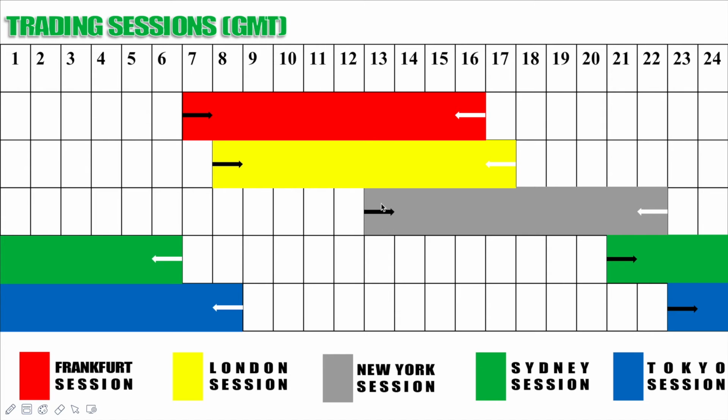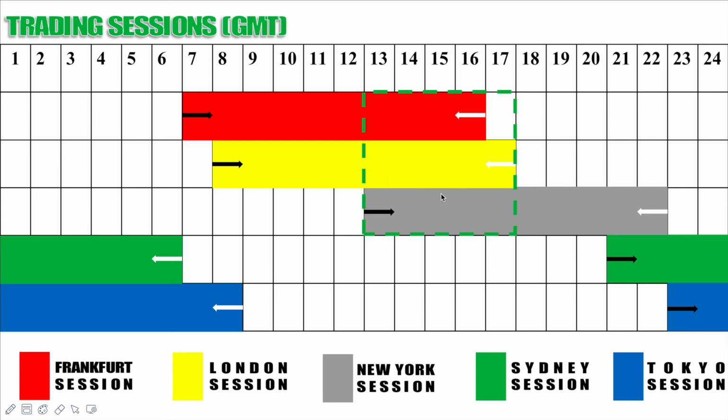So New York starting by 1 p.m., Frankfurt and London session are still in the market as New York joins them. So you notice that in this square here, you see that 3 sessions are currently trading at this time. So Frankfurt session, London session, and New York session are currently trading at this time. So the volatility of the market will be as high as it gets, and within this period is when the indices market opens. That's the Nasdaq, US 30, and the rest of them. They trade under the US session, or the New York session rather. So that is it. So market volatility is very, very high during this period.